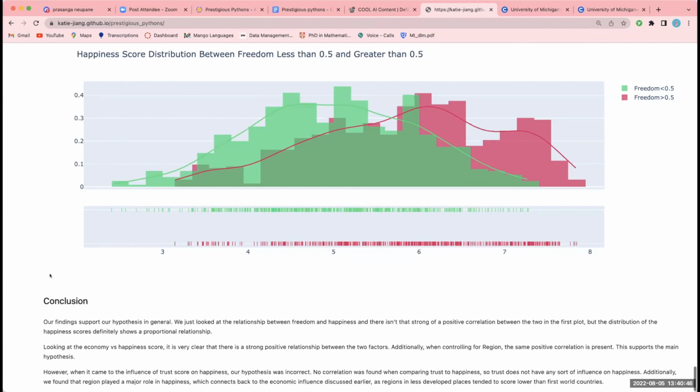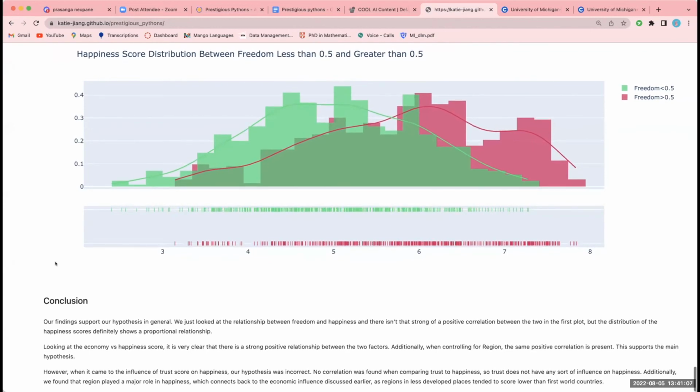However, when it came to the influence of trust score on happiness, our hypothesis was incorrect. No correlation was found when comparing trust to happiness, so trust does not have any sort of influence on happiness. Similarly, we were incorrect about the influence of each year, as instead of showing any increase or decrease, global happiness remained consistent over the 8 years.